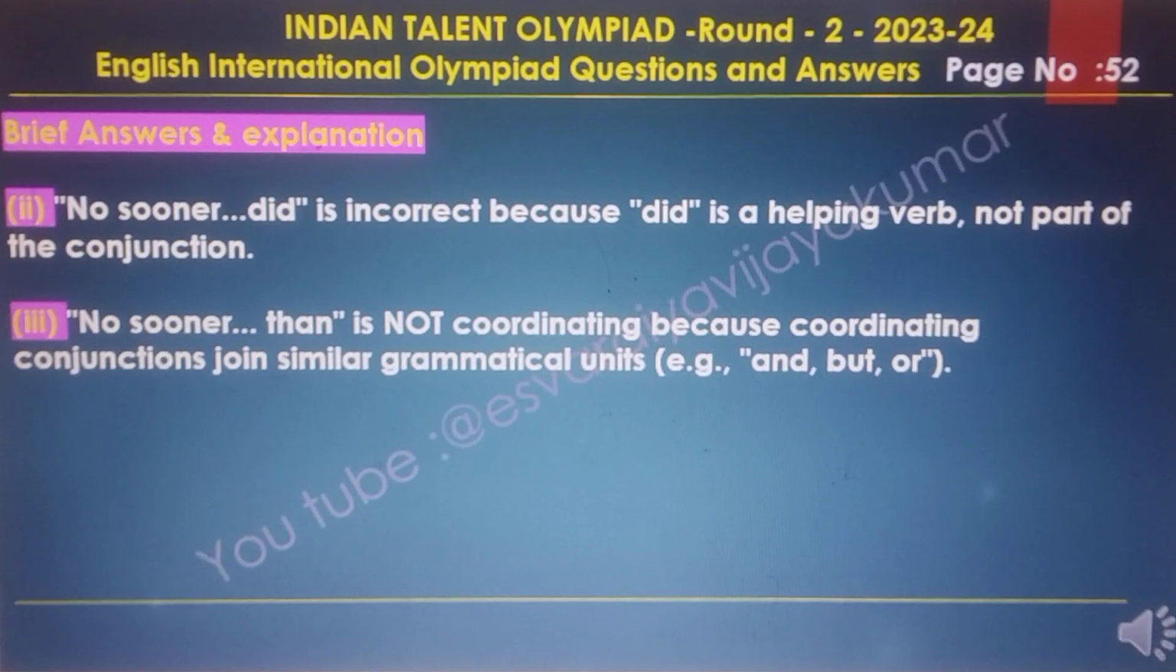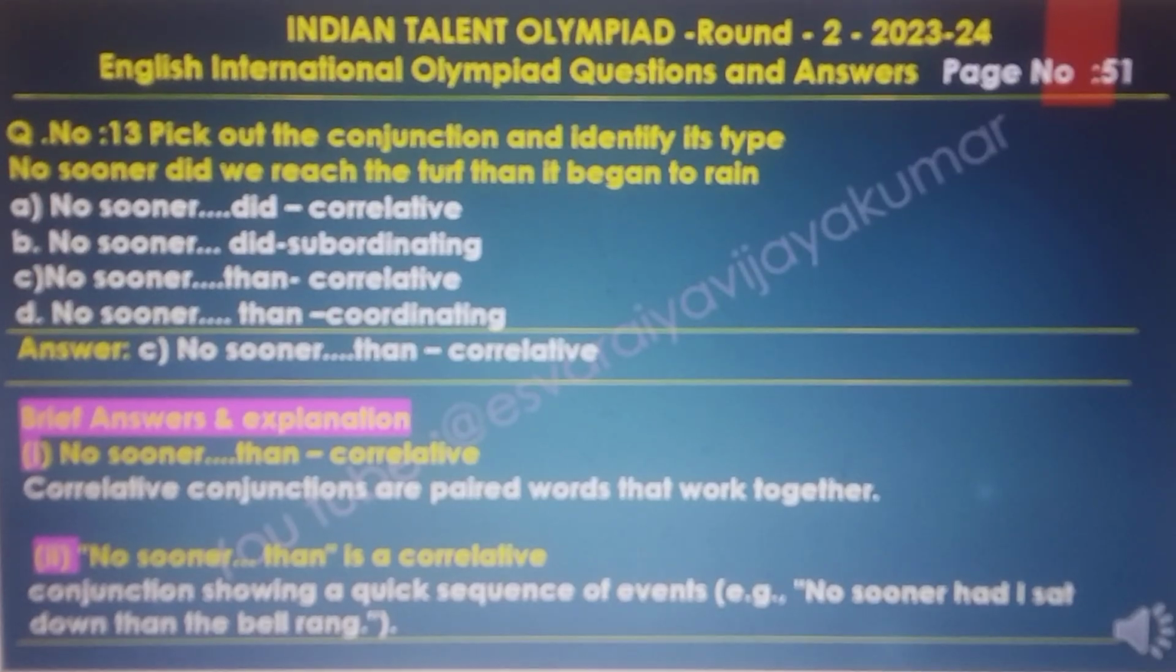And the third one, no sooner did is incorrect because did is a helping verb, not part of the conjunctions. And the third one, no sooner than is not a coordinative, because coordinative conjunctions join similar grammatical units, for example and, but, or. So the final answer is C, no sooner, than, correlative.